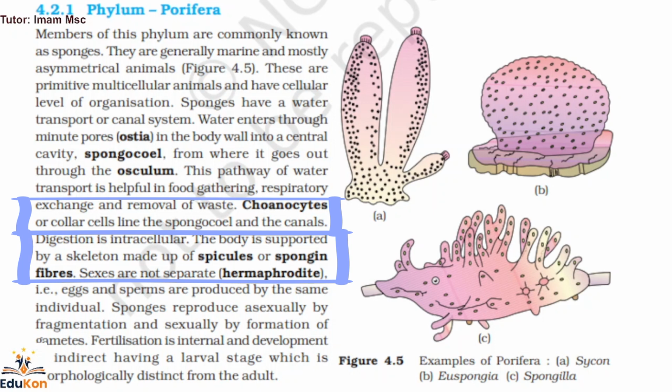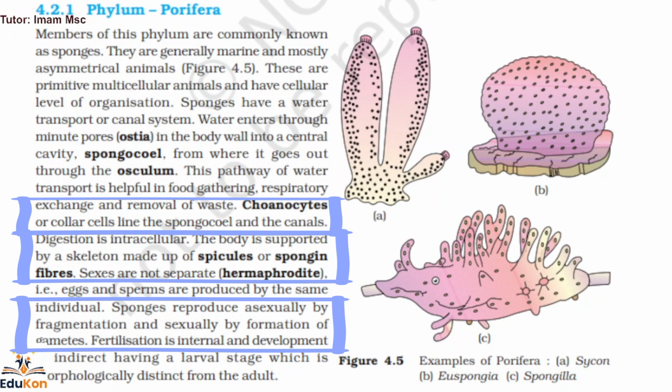Eggs and sperms are produced by the same individual. So there is no separate sex here. The same animal has the female and male, and it produces gametes. Sponges reproduce asexually by fragmentation. Fragmentation means any fragment will grow into a full size organism, and sexually by the formation of gametes. Fertilization is internal and development is indirect, having a larval stage which is morphologically distinct from the adult. So fertilization is internal. This is also an important point.